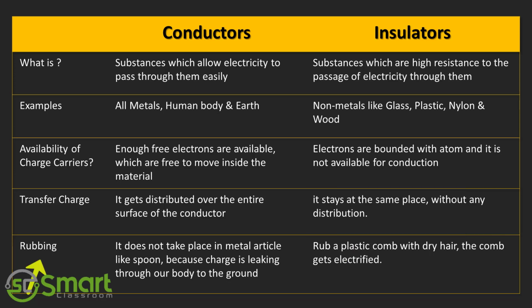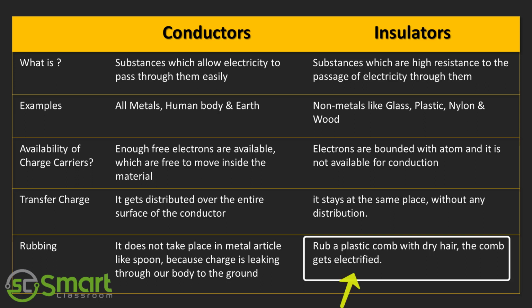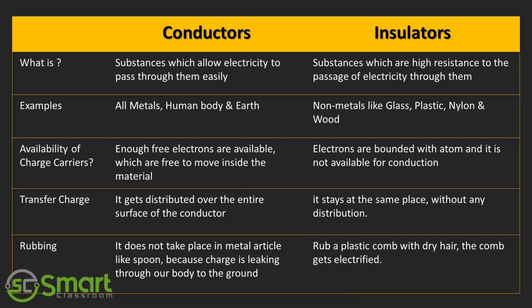What will happen during rubbing? If we rub a plastic comb with dry hair, the comb gets electrified, but this does not take place with metal articles like a spoon, because the charge on the metal leaks through our body to the earth, since both our body and spoons are good conductors of electricity.